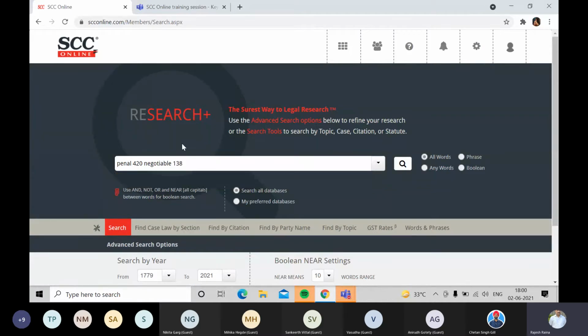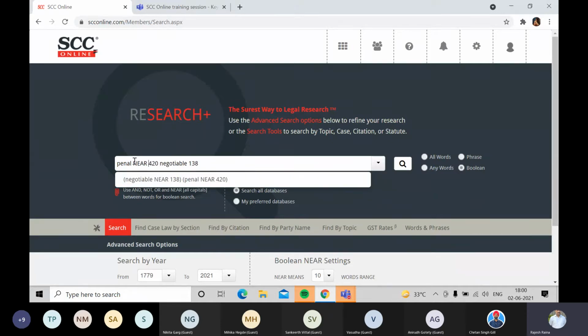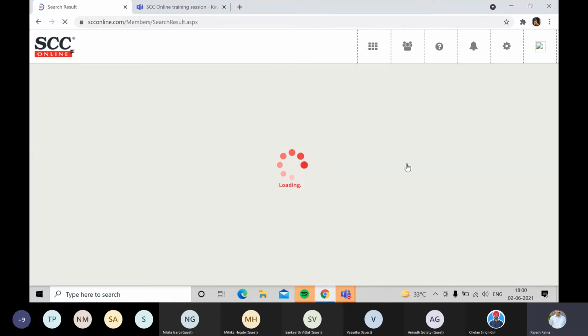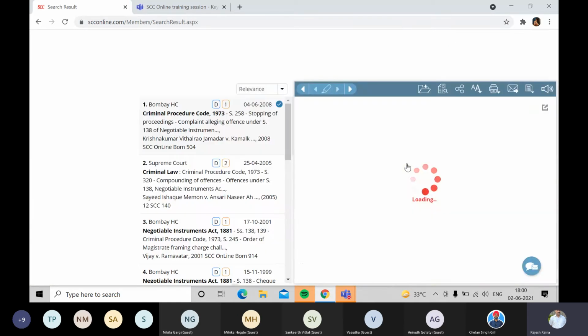I'll type both of these in the word search, and then use the near operator to search them nearby. And the best part is that I don't have to worry about the nomenclature, like whether it is S.420 or SS.420 or SEC.420 or entire section 420, because when you are searching for these two correlating words nearby, obviously they'll be talking to each other, so it will be a section, of course, in that case. So this way I can search for multiple acts and sections in the word search.